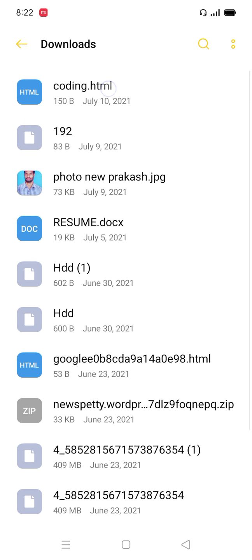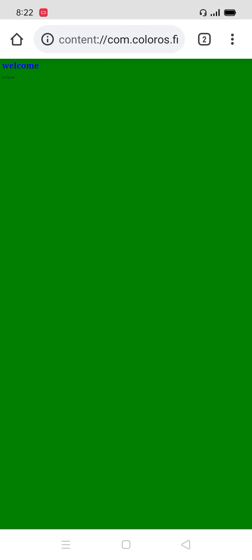Remember to open the browser to view. You can see the background color is already green. After that I used blue for the heading, which is also done.